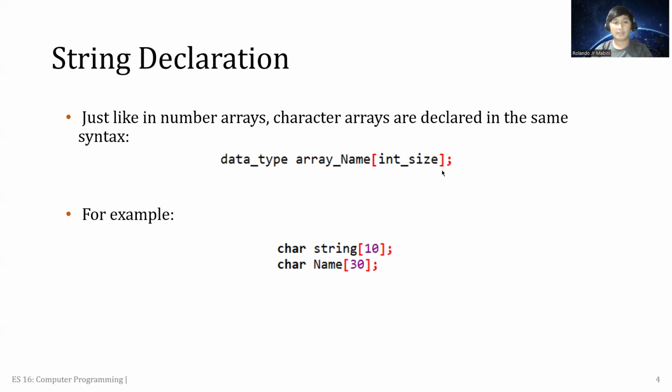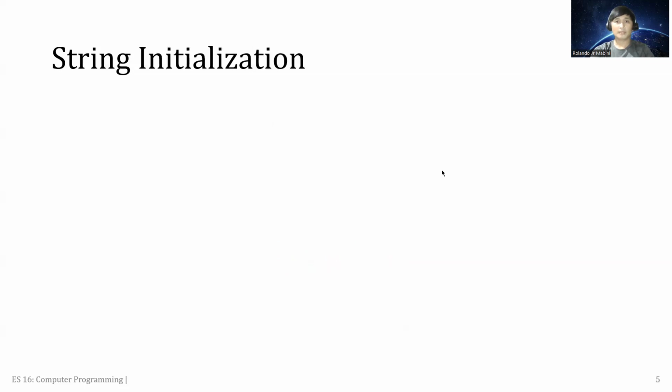The second example is name, with 30. This means that in writing a name in this certain character array, it can process or store up to 30 characters only.